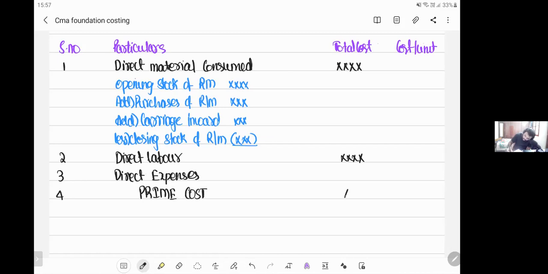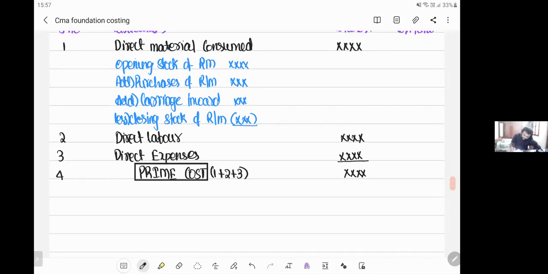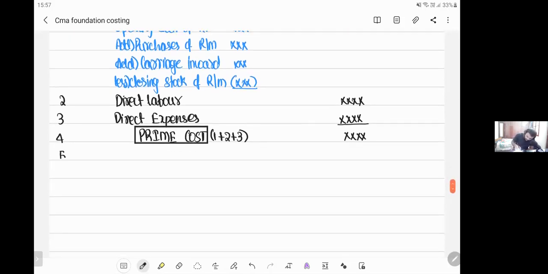Prime cost is a major cost which is ever incurred in a factory. That's the reason it is called primary cost. How do you get this prime cost? By adding 1, 2, and 3, you get this prime cost. Next, to this you add something called factory overheads, also called works overhead.